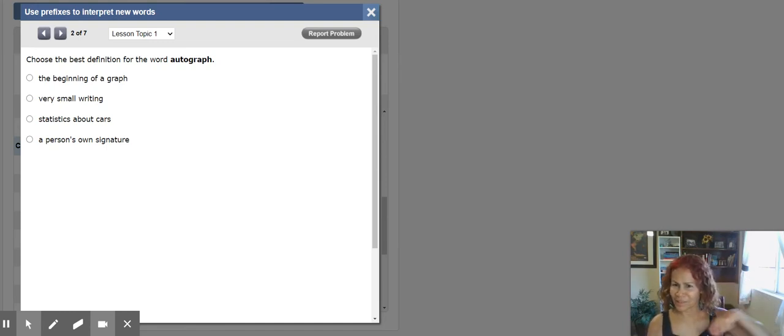Oh, my signature, autograph. The beginning of a graph? No, it doesn't mean beginning. The very small writing, statistics about, no. The person's own signature. You see the word auto means my own. Graph is something written, your signature. That's an autograph. So when you want an autograph from a person, what do you get? Their signature.